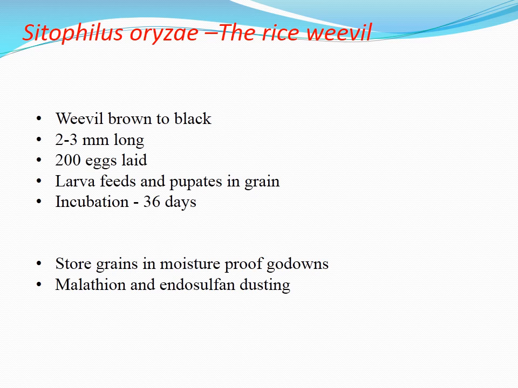The larva feeds and pupates in the grain. The total development period is about 36 days. Control measure is storing grains in moisture proof godowns. Malathion and endosulfan dusting is one of the preventive measures for Sitophilus oryzae, the rice